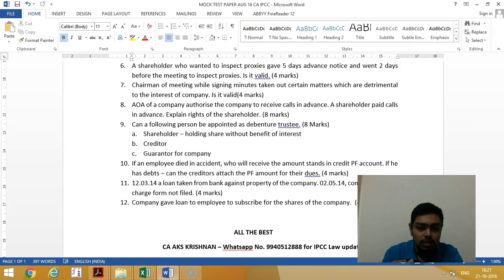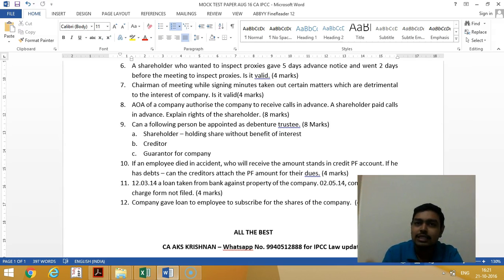Next. Next we will go to the Companies Act. In March 2014, the company has taken a loan from a bank, charging their property. Okay, that is a loan against a property. In May, they realized that they have not filed the charge form. What happens? See, the charge form has to be filed to ROC within 30 days from the day on which they have taken the loan.